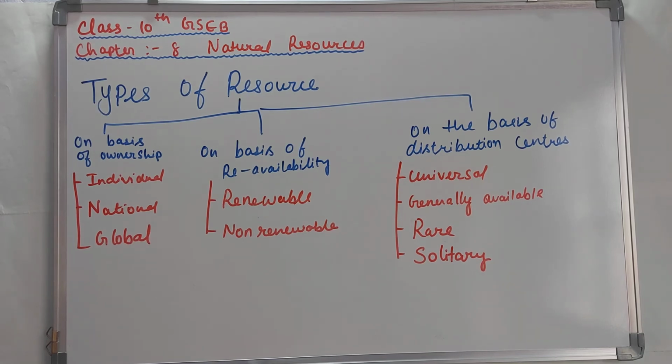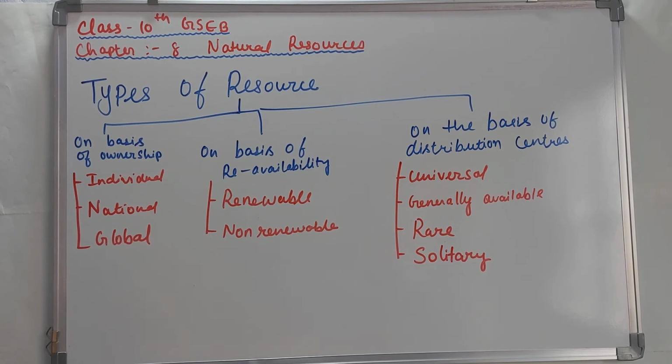Then comes the classification on the basis of reavailability. Reavailability means if a resource once gone, once used, can be again available. This classification is done in two parts. The first one is renewable and the second one is non-renewable. Renewable means we can recycle that product and use it again and again multiple times. Non-renewable resources are resources which, once used, once consumed, or once finished, can't be regained or recycled another time. This type of resources are known as non-renewable.